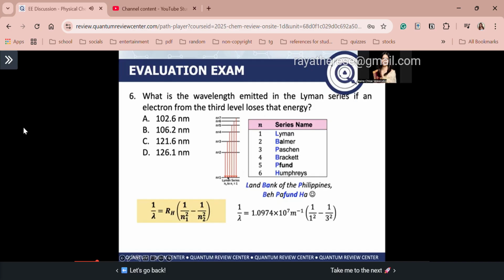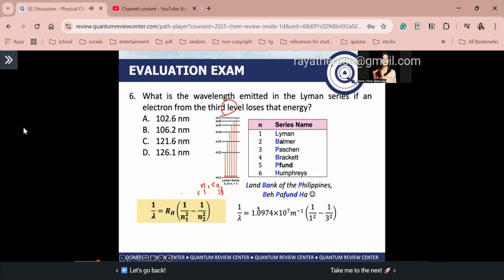From n equals 3 to n equals 1. Let's use the Rydberg equation: 1 over wavelength is equal to the Rydberg constant times 1 over n1 squared minus 1 over n2 squared. Recall that n1 is less than n2, where n1 is equal to 1, the ending of the Lyman series, and n2 is equal to 3, which is given here.